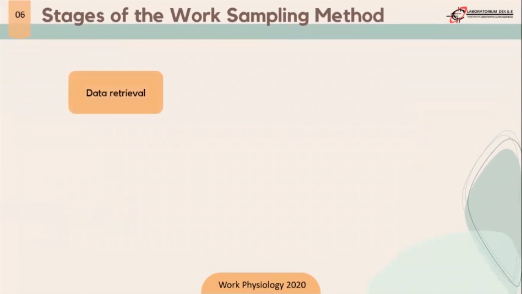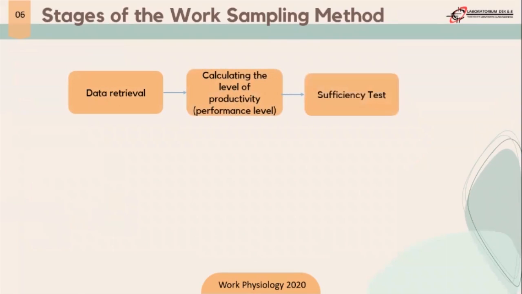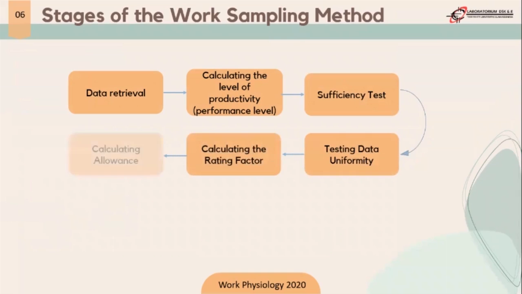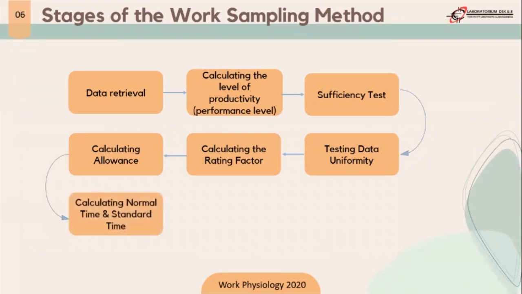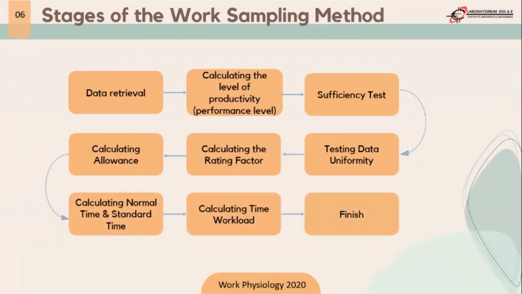There are stages of the work sampling method. First is data retrieval, second is calculating the level of productivity, or what we usually call performance level. Third is the sufficiency test, fourth is testing data uniformity, fifth is calculating the rating factor, sixth is calculating allowance, seventh is calculating normal time and standard time, eighth is calculating workload time, and last is finish.